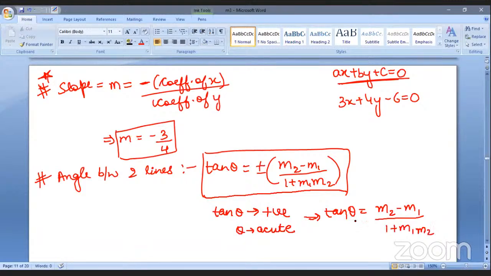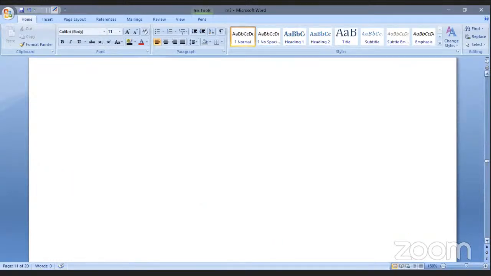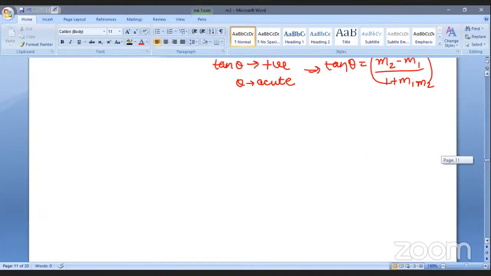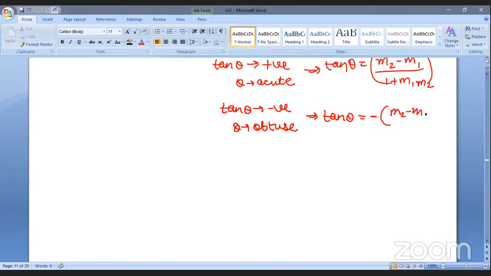But if we have got theta obtuse, then tan theta would be negative, right? And then we'll take the negative sign along with the whole formula.